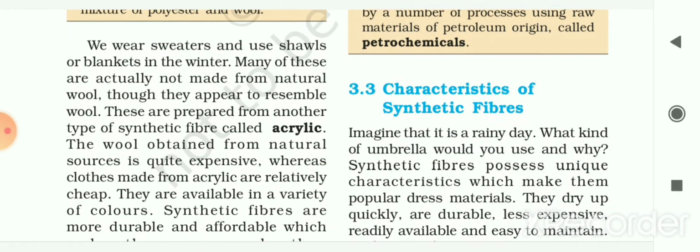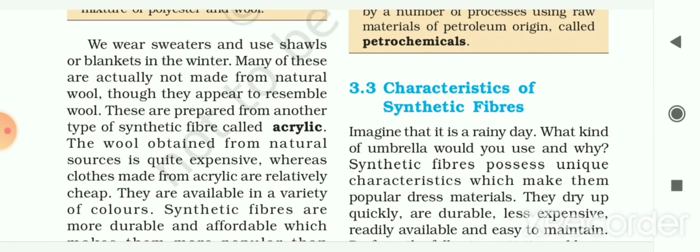So we wear sweaters and use shawls or blankets in the winter, and many of these are actually not made from natural wool. Though they appear to resemble wool, they are not the wool which we use in the winters like sweaters, shawls and blankets. So these are prepared from another type of synthetic fiber, and that is known as acrylic.